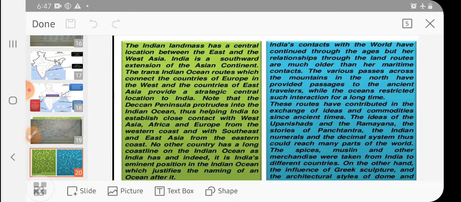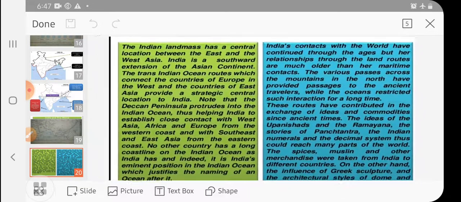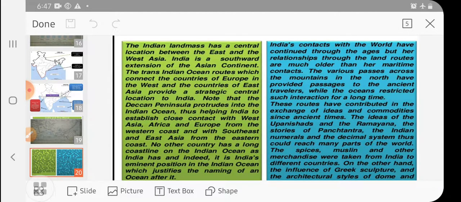So this is about the location. It is given that the Indian landmass has a central location between east and west. By the map you have seen that when we see the earth, we have the central location. Like here, if we say that we are here, so we have a central location on the earth, and India is southward extended on the Asian continent. We know that we have 7 continents on the earth, and India's location is in the south of Asia.